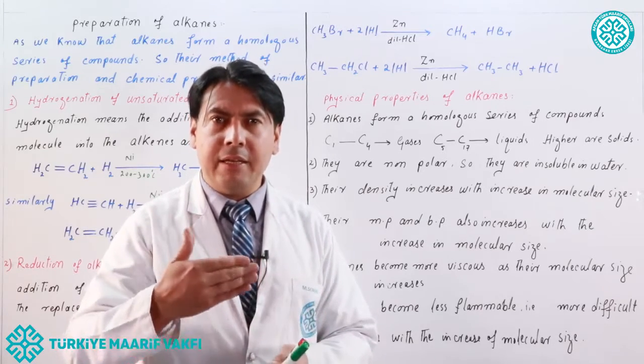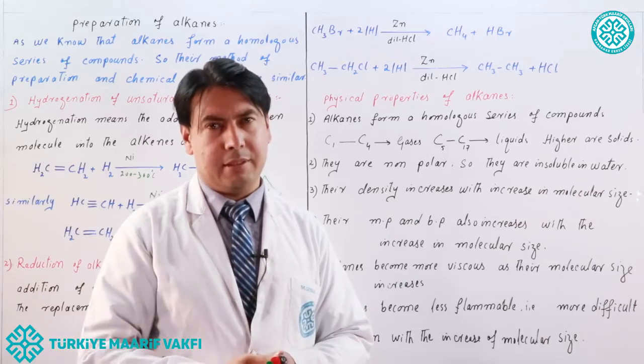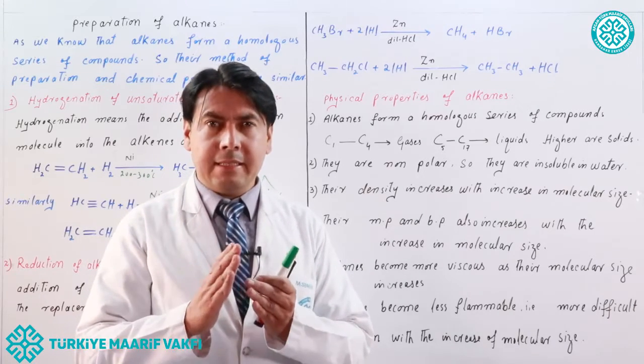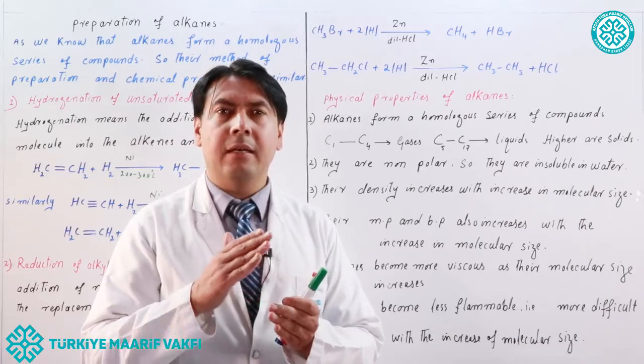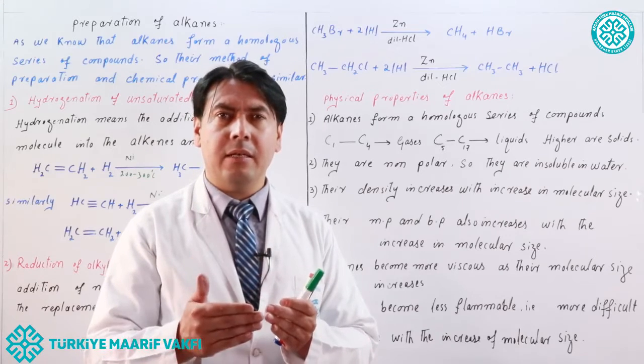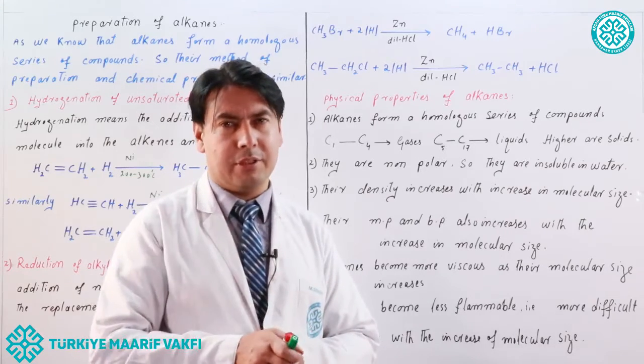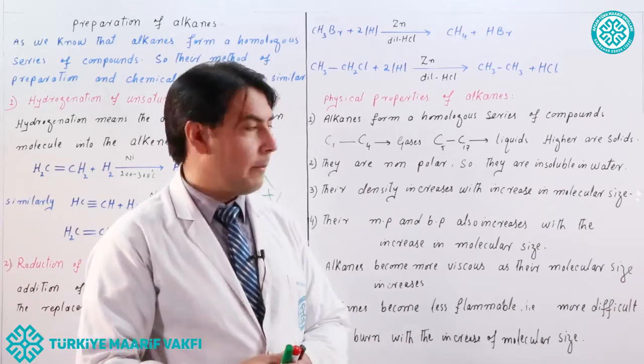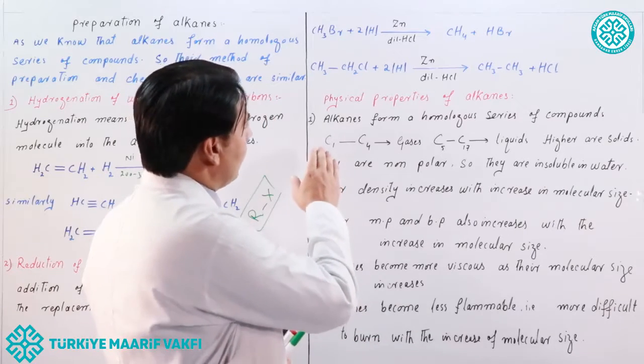Reduction means the addition of nascent hydrogen. One nascent hydrogen will take the halogen atom and another nascent hydrogen will take the place of the halogen atom. And as a result, alkane can be formed.